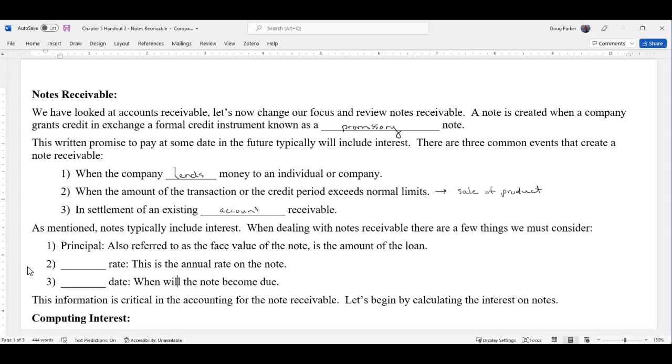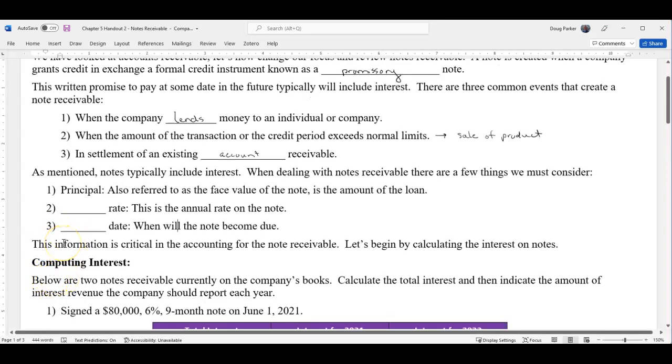As mentioned above, notes do typically bear interest. Well, they do always bear interest. So when dealing with notes, there are a few things we must consider. One is the principal balance. The principal is also known a lot of times as the face. This is the amount you actually borrow. So if you sign a note for $20,000, that's the note payable. That's the principal amount.